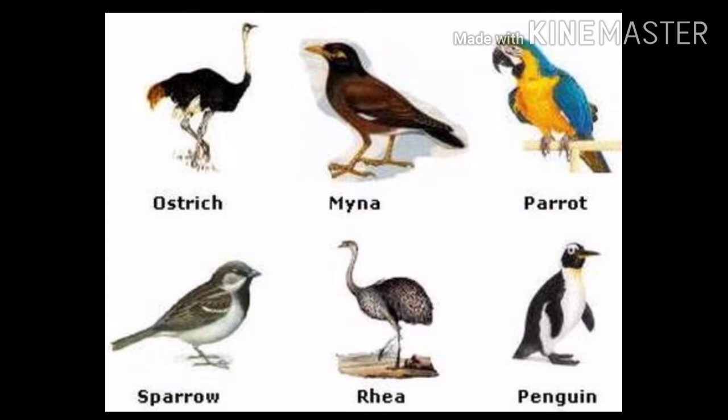They have wings to fly. Their bones are hollow and light in weight. Legs bear scales and toes have claws. The jaws are provided with a horny beak but have no teeth. Females lay hard shelled eggs. So these are the features of Aves.